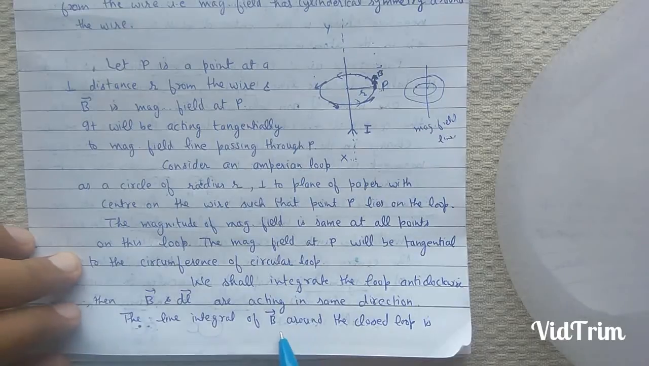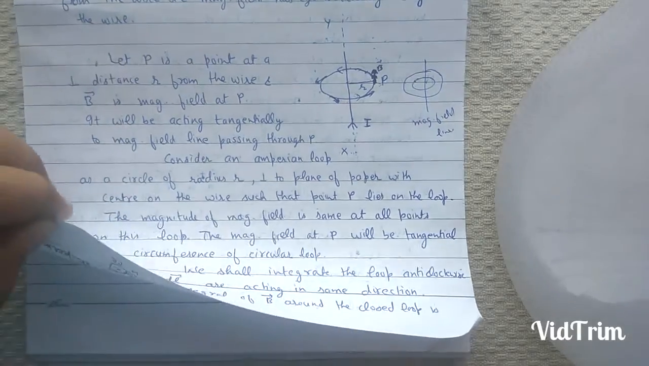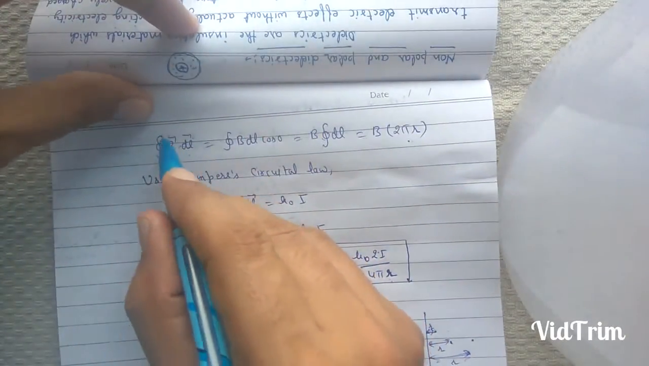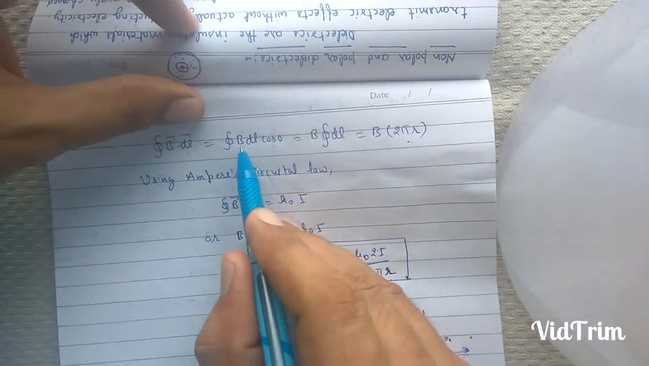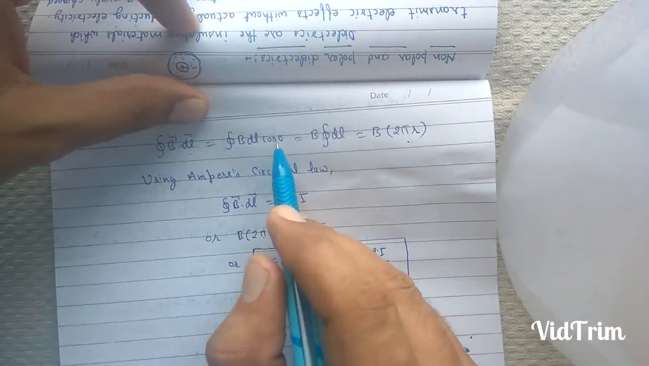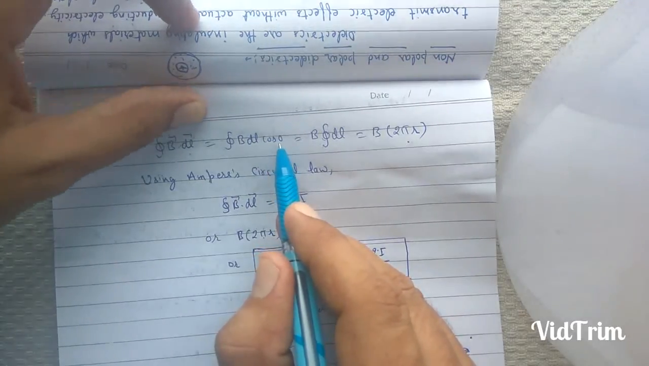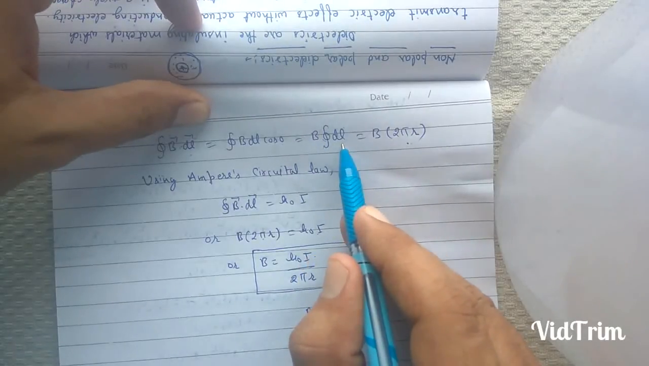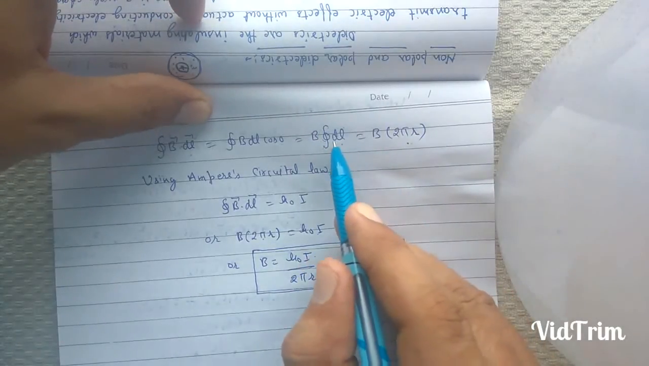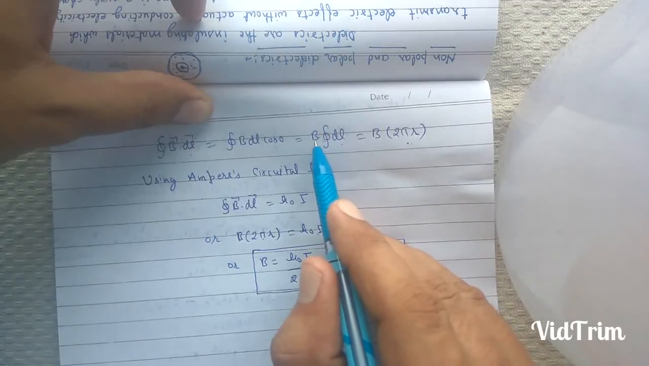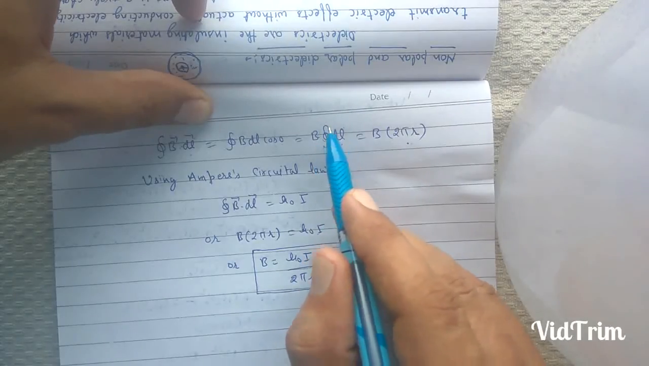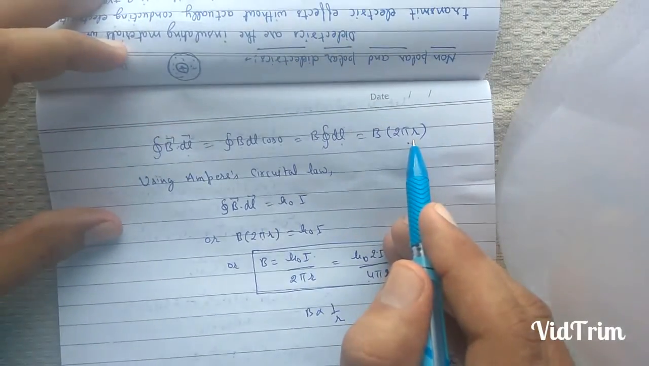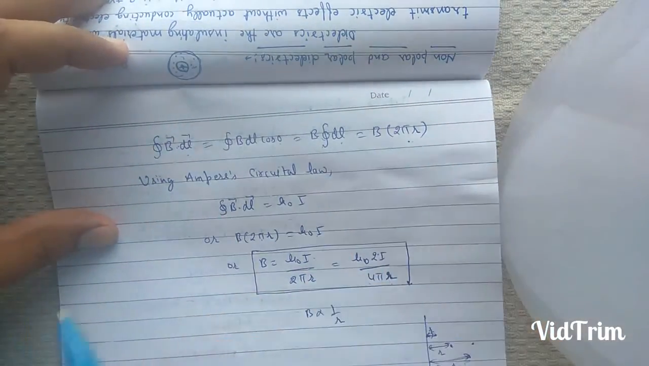The line integral of magnetic field around the closed loop is integral of B dot dl over the closed path. As B and dl vector are acting in same direction, therefore angle between them is 0. Cos 0 is 1, therefore we can write this as integral of B dl. B is constant, therefore it is taken outside. Now the integral of dl over a closed path is equal to 2 pi r, which is equal to circumference of the Amperian loop.